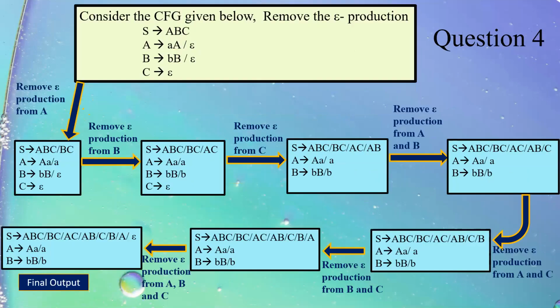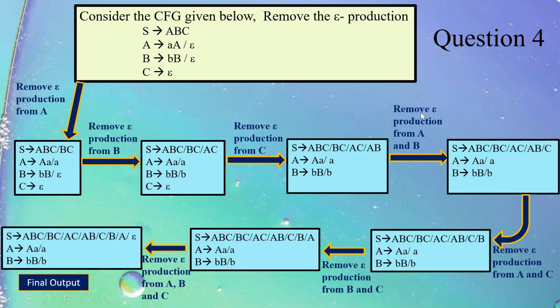Now I move to question 4. Here again the question is remove epsilon production, and you can see that 3 productions are having epsilon: A, B and C. First I am removing epsilon from A. I get BC at this point along with small a. Epsilon is removed. Then I remove epsilon from B. I get small b here and AC here. Now I remove epsilon from C. I get AB on the top.